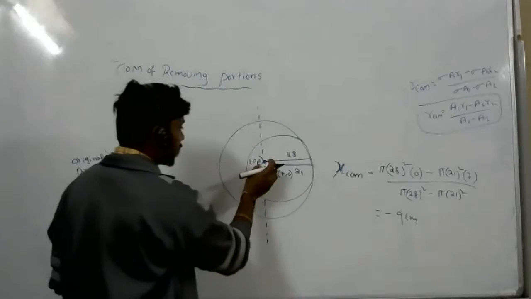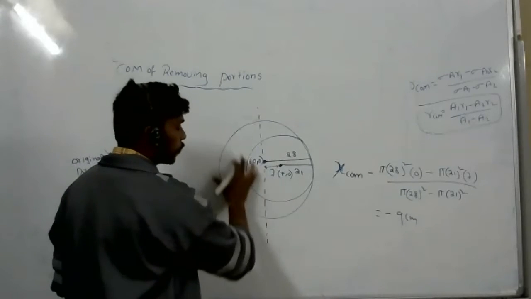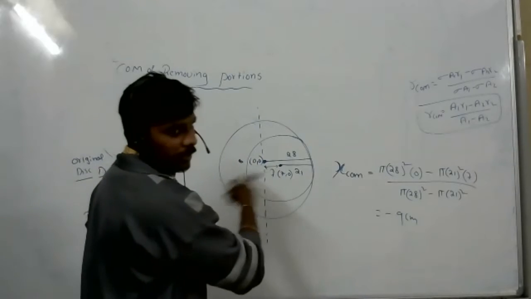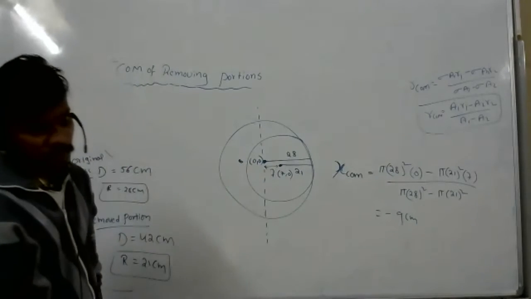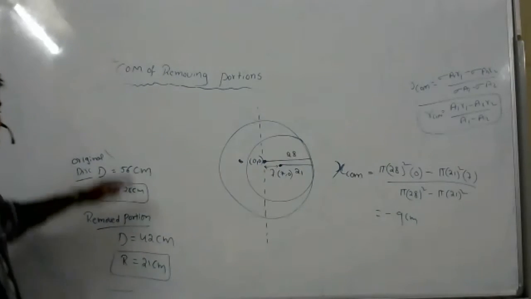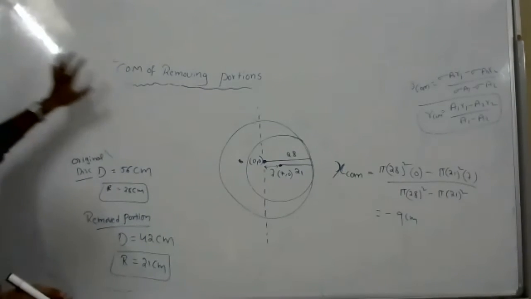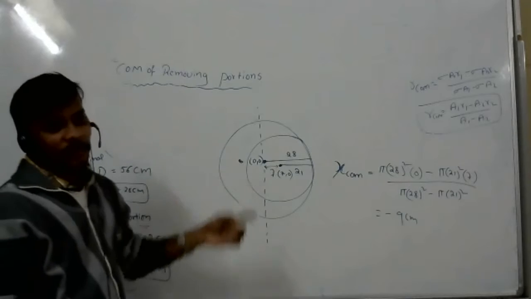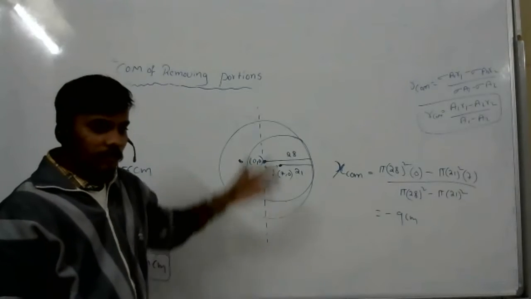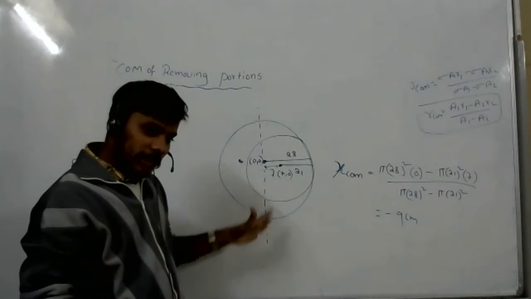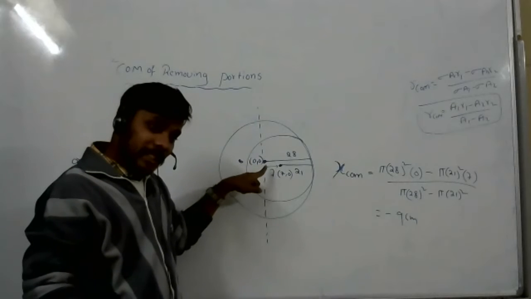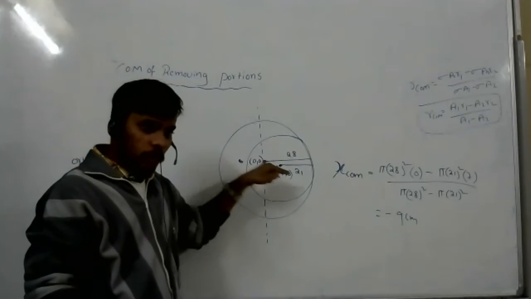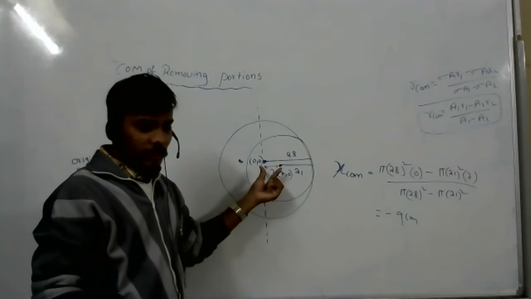Now that means the center of mass first is here for the whole thing. When they have removed the portion, the center of mass will shift by -9 centimeters. Correct. Nice. So this type of problems you can solve, you just should know the areas. Substitute the area, take one of the centers of mass as the origin, and see the difference between that and the center of mass of the removed portion.